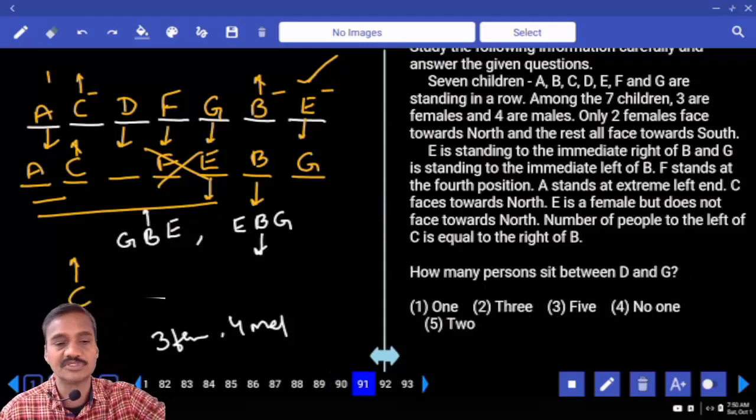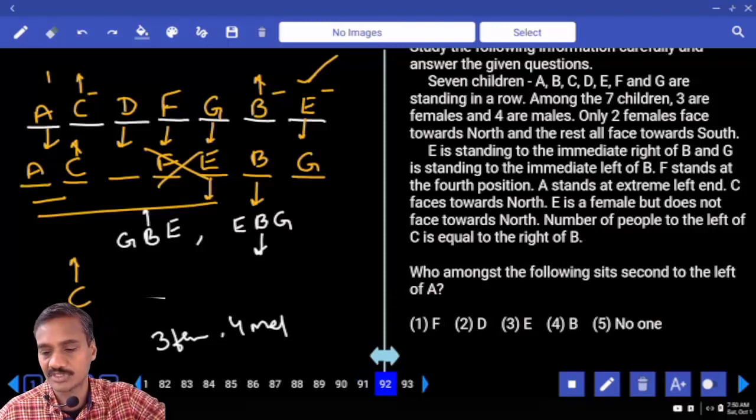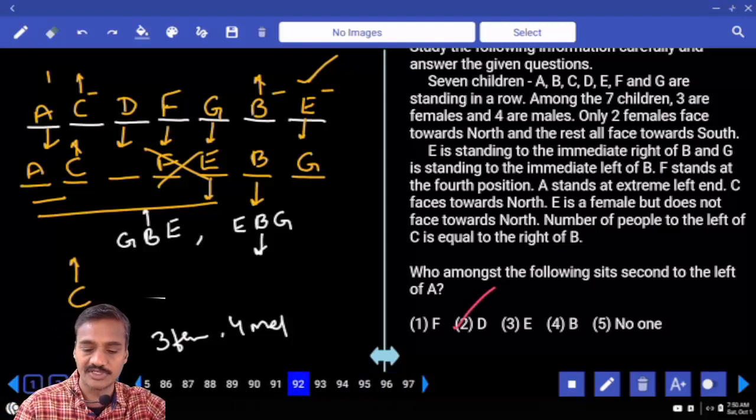And how many persons sit between D and G? There is only one person, choice 1. And who among the following sits second to the left of A? A's second left is D, choice 2.